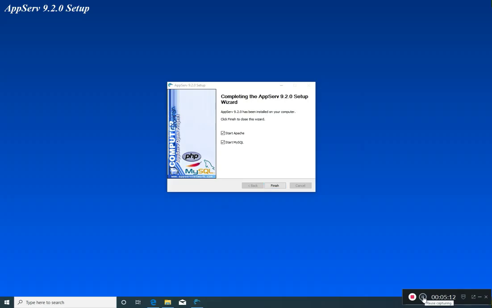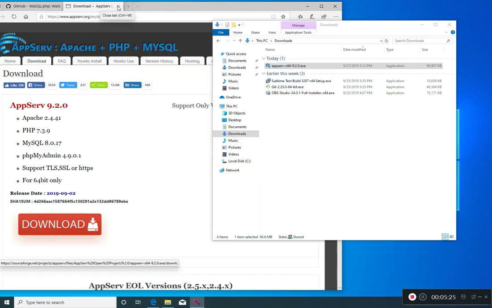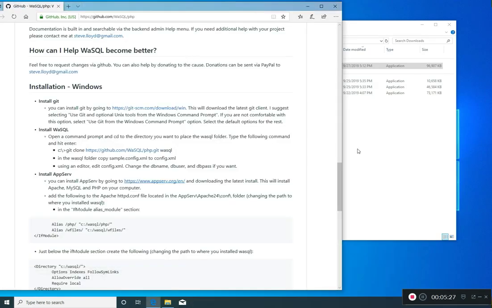Alright, AppServe is now finished installing. We can start Apache and start MySQL. Close this window, and now we'll move on to the next part.